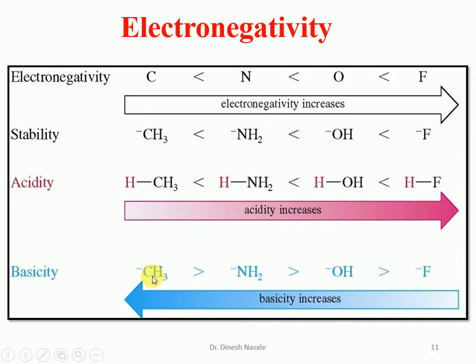So as we move from left to right in a periodic table, basicity decreases. That's why the methyl carbanion will be more basic than the fluoride anion, because fluorine is more electronegative, so it is less basic, and carbon is less electronegative, so it will be more basic in nature.